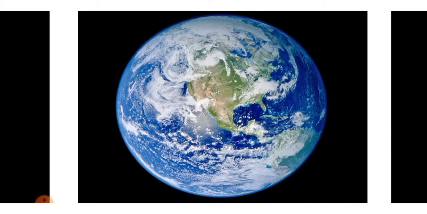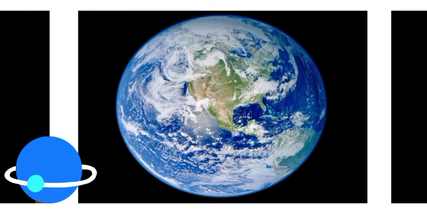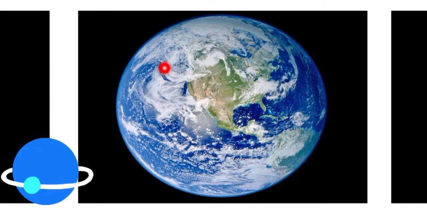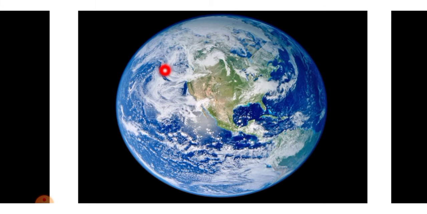Now earth, this is a blue planet. Why is it said to be the blue planet? As you can see, the color is blue, that's why it is said to be blue. But it is blue because of the presence of water only, and this greenish part is land, while this bluish area is the water all over, and this whitish part is the clouds. So earth is the only planet which supports life. Life originated in the water on the earth in the form of a unicellular organism and gradually developed into complex living beings like human beings.